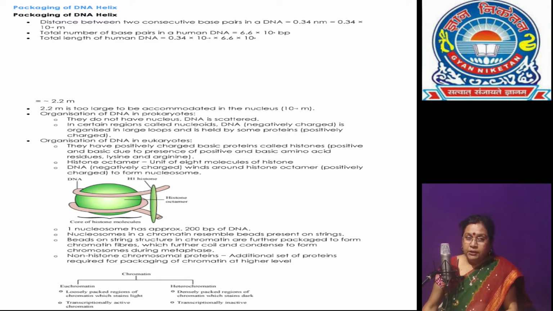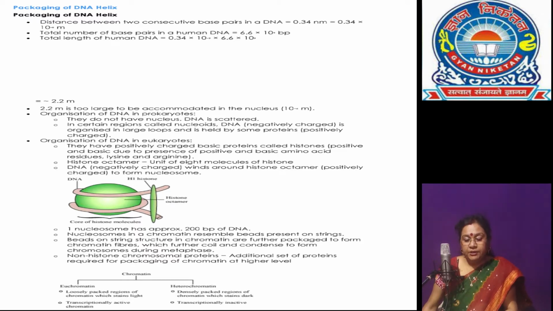The packaging of DNA in prokaryotes is simple because the nucleus is not well defined. The DNA is present in the region called nucleoid, and the negatively charged DNA is coiled with some positively charged non-histone basic proteins.